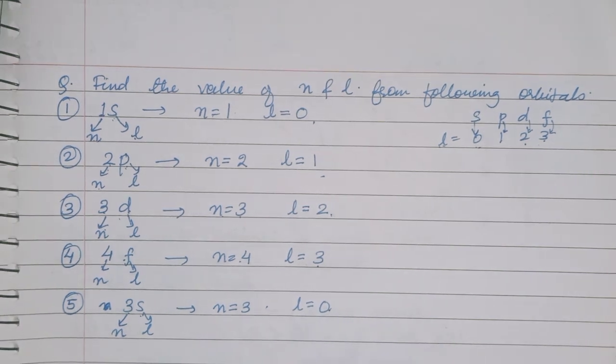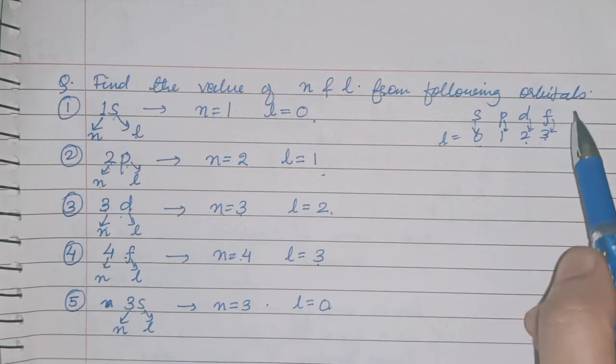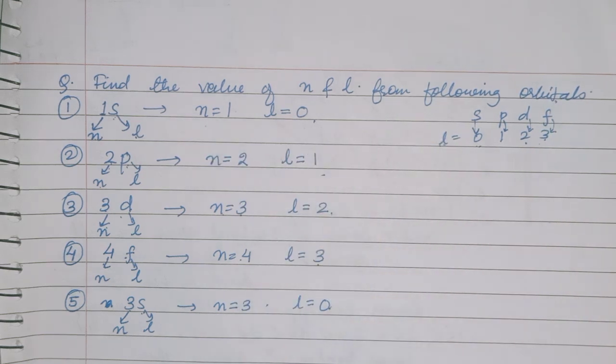So like this you can find the values of n and L from the given orbitals, or you can find the orbitals from the given values of n and L. Okay.